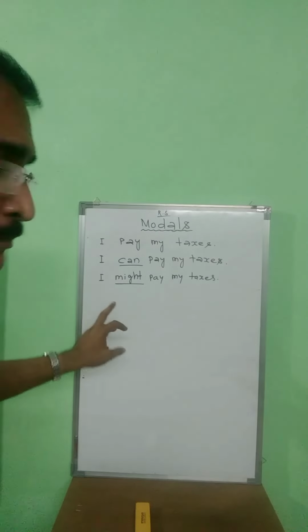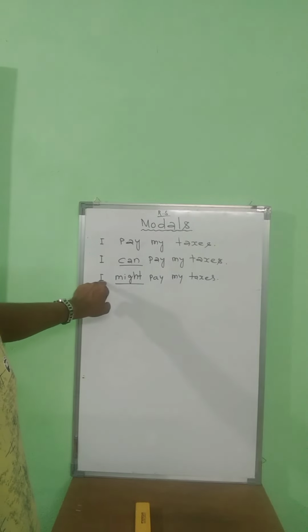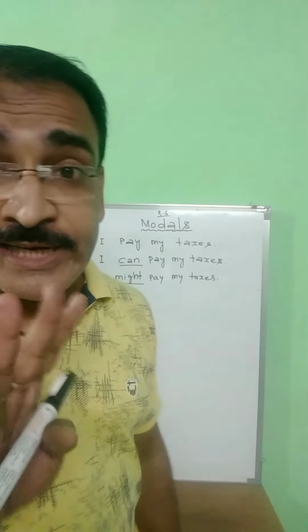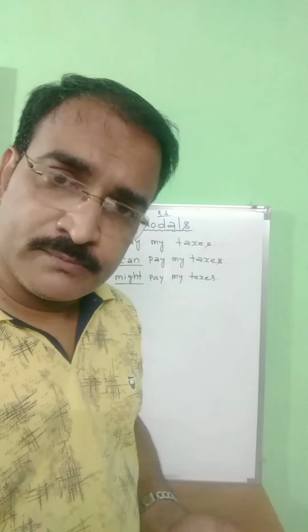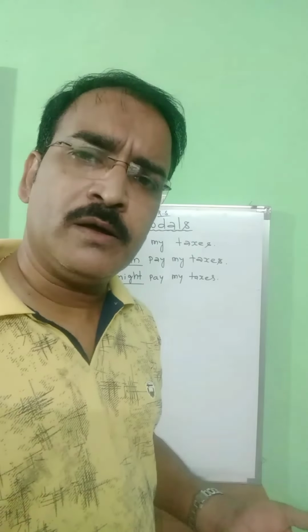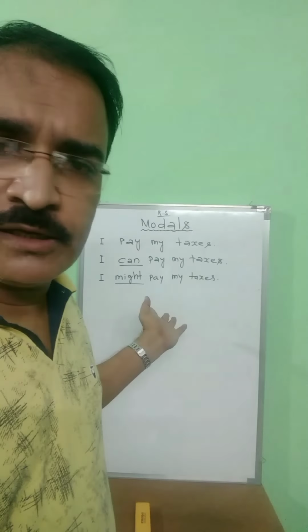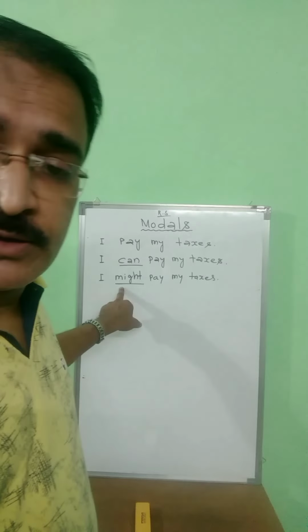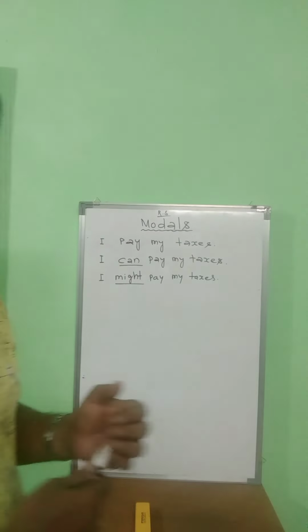Sambhavana, sambhavyata, possibility. That means what? Might is used to express possibility, but not certainty. Maybe I will pay. May not be. I won't pay. It is not certain. Might expresses the possibility, but not certainty. Okay? Maybe I will pay, or maybe I won't. The next one.